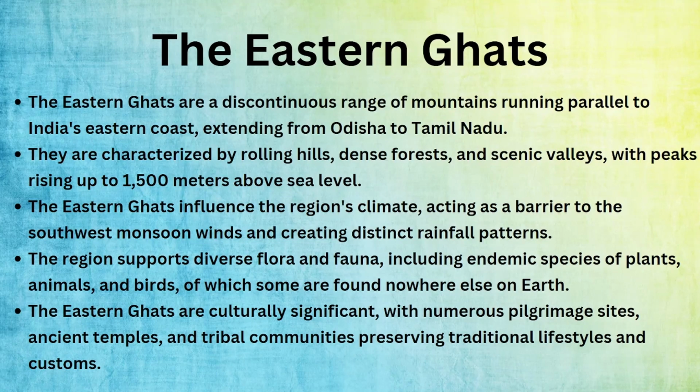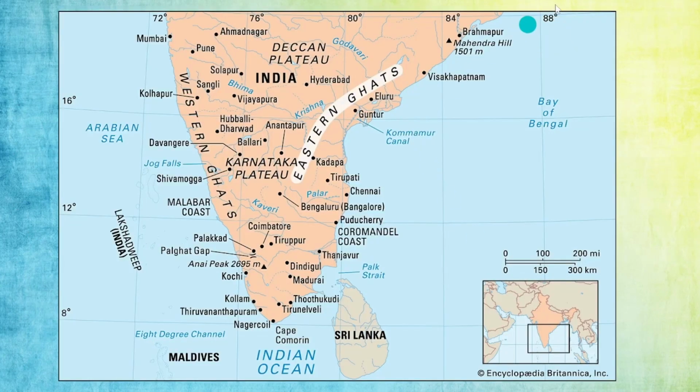The Eastern Ghats. What are the Eastern Ghats and why are they relevant again? India has a lot of major relief features, right? We have 8 features. We are in the third one only. We will discuss slowly. Watch the video till the end. The Eastern Ghats are a discontinuous range of mountains running parallel to India's eastern coast, extending from Odisha to Tamil Nadu. We know this, right?